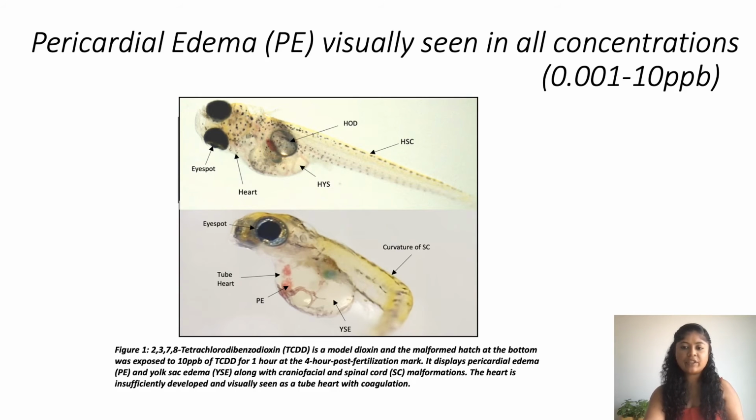Other malformations also visually seen were the curvature of the spinal cord, craniofacial malformations, and yolk sac edema. Qualitatively, pericardial edema was seen in all concentrations. An interesting observation I noted was that fry hatched from the highest concentrations of dioxin tended to be missing the healthy oil droplet. This may indicate altered lipid metabolism due to TCDD exposure.